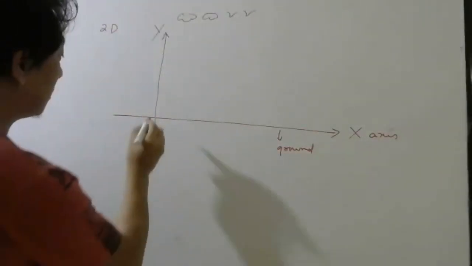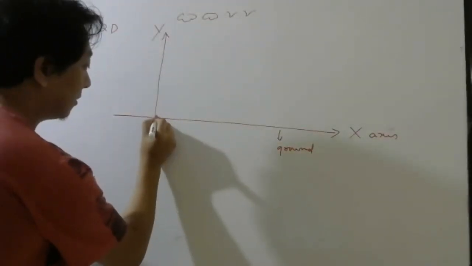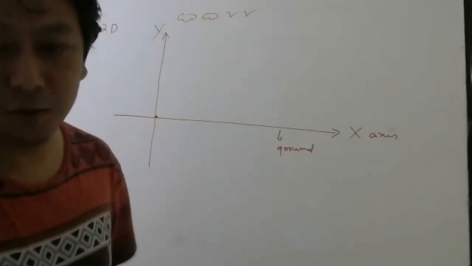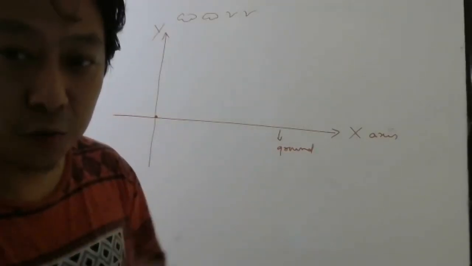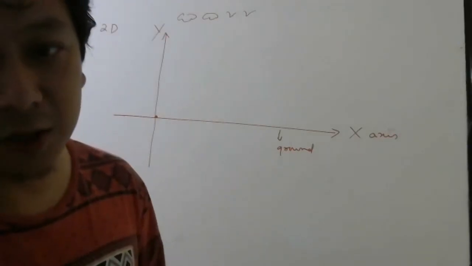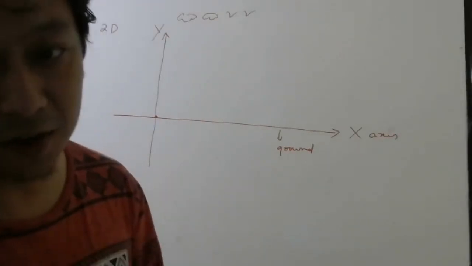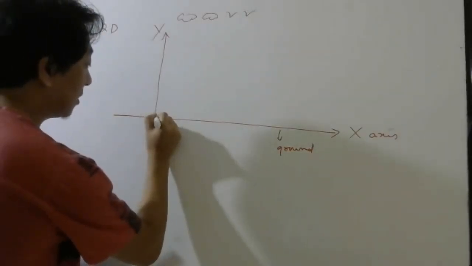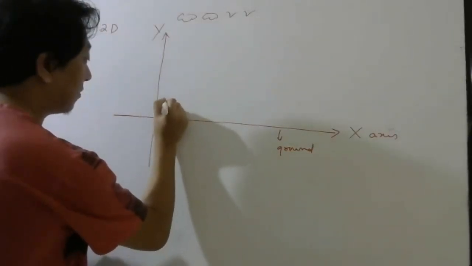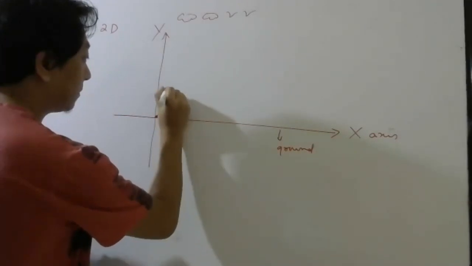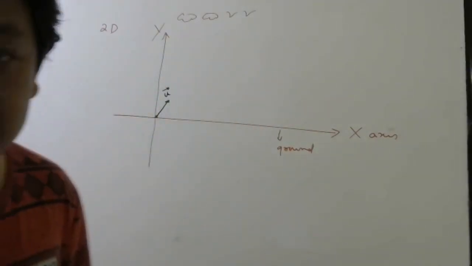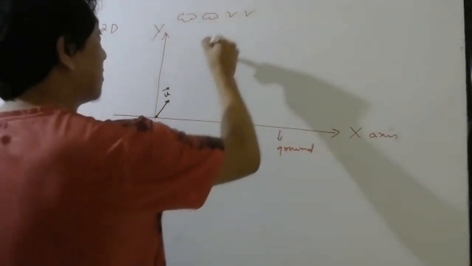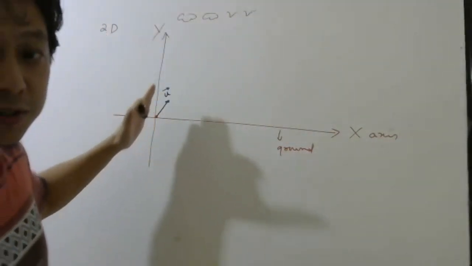Now think there is a football here. Okay. Now you give a kick to the football. So when you give a kick to the football, you are giving it initial velocity, right? So let us say this is the initial velocity. This is your initial velocity vector. Now, will it continue straight, students? Will the football go straight like that?